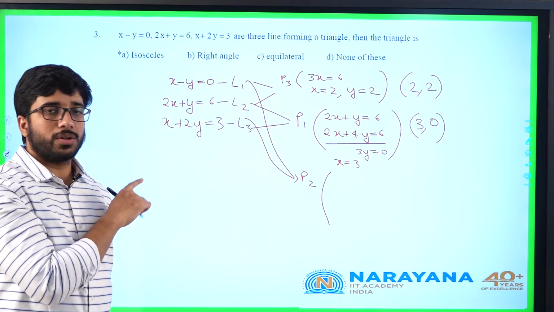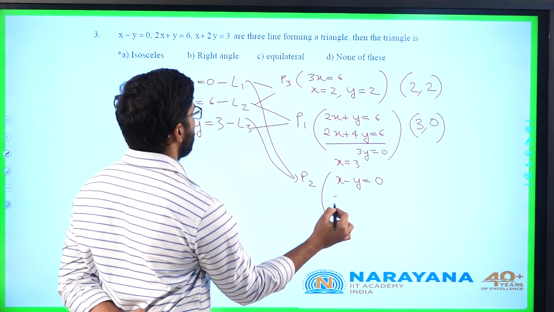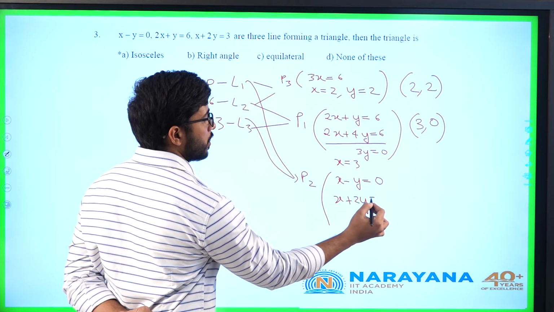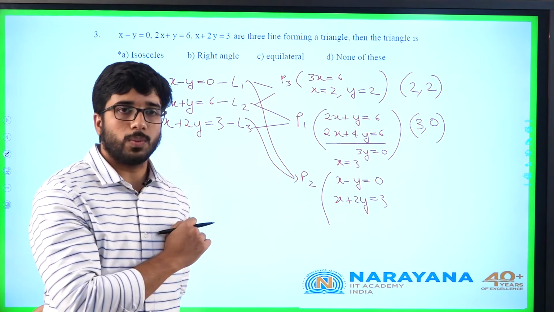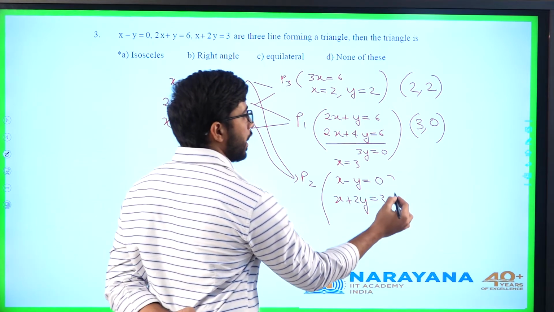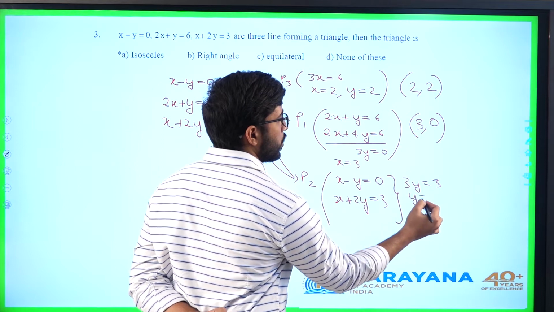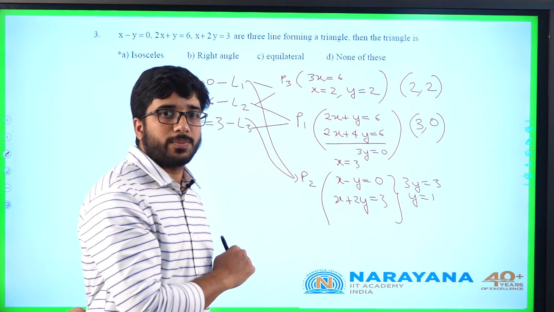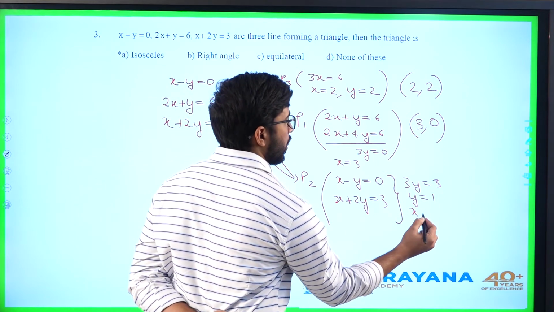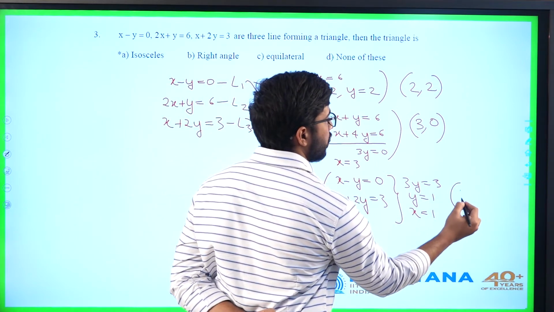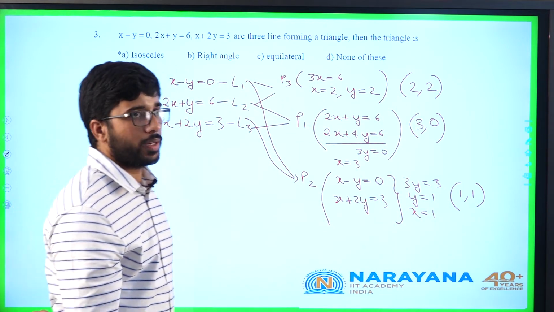Intersection of x minus y equal to 0 and x plus 2y equal to 3. If I add the two equations, what will happen? I will get 3y equals 3, which implies y equals 1, and because it lies on x minus y equal to 0, the value of x will also be 1. So the point is (1, 1). The three points are (2, 2), (3, 0) and (1, 1).